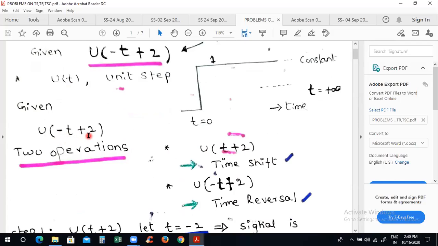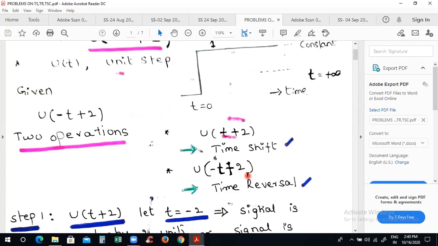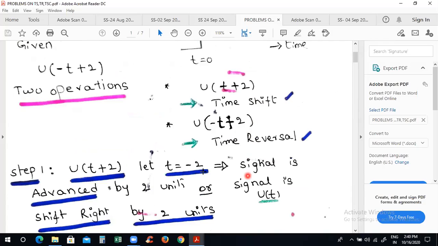u of minus t plus 2. First of all, you have to shift the signal to -2. See, the original signal is shifted to -2, then it is time reversed. Then it is folded at t is equal to 0. It is time reversed.